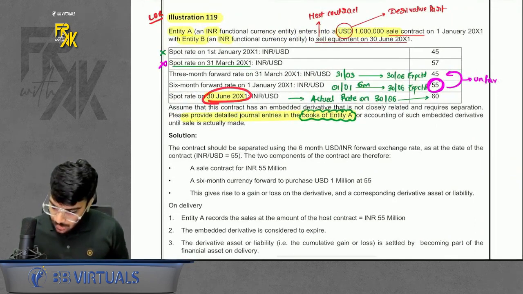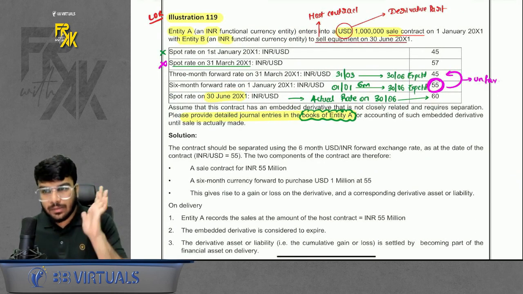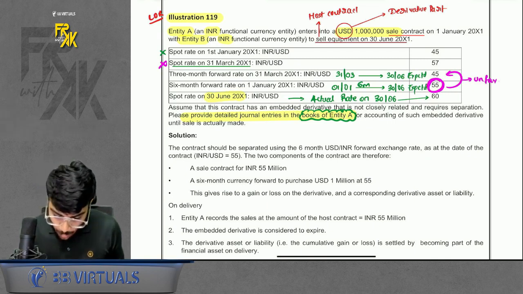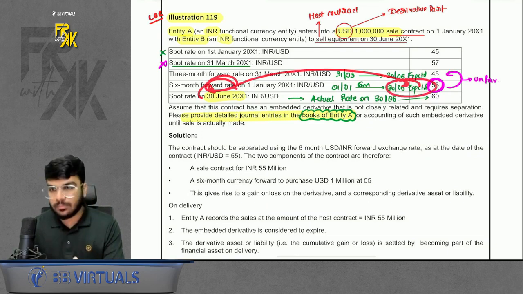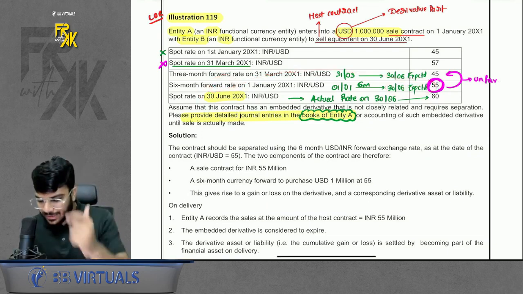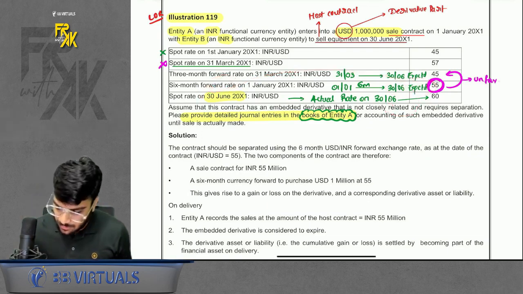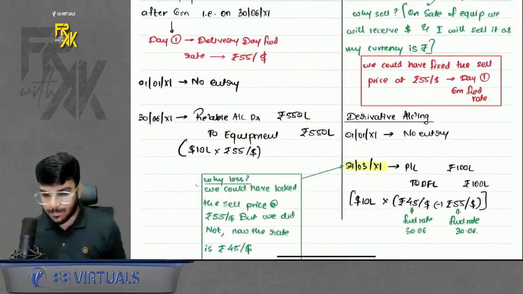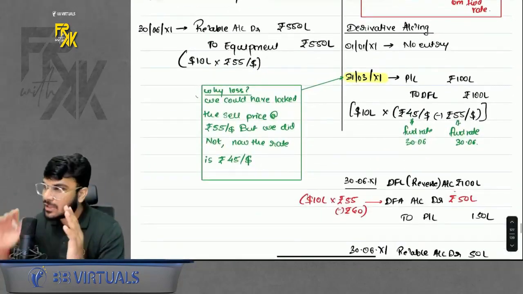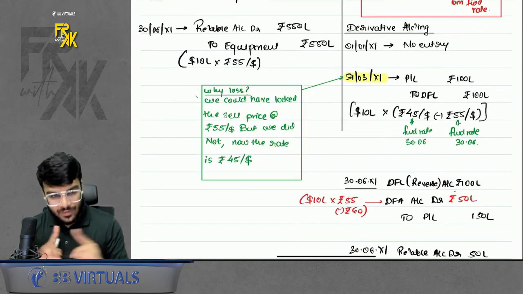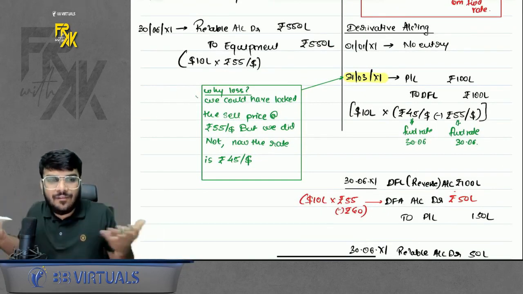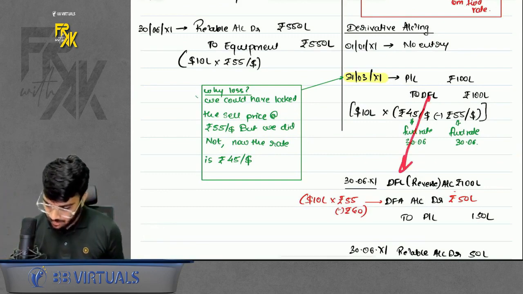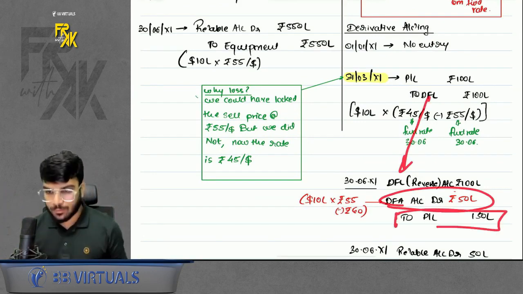Ultimate date is 30th June. On 30th June, the rate turned out to be 60. Acha, don't say, sir, how are we comparing now forward with spot? Arey baba, this forward is of 30th June. We can compare 30th June's rate with 30th June spot rate now. So now rate turned out to be 60. Now imagine, if you wanted, you could have fixed the selling price at 55. You did not fix it. Now you will sell at 60. You will sell at a higher price. Favorable for you. So reverse whatever DFL was there, book a DFA and transfer to profit and loss.